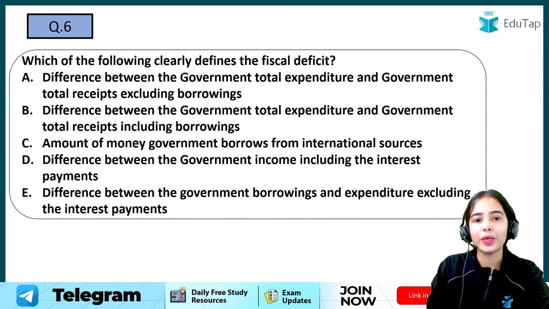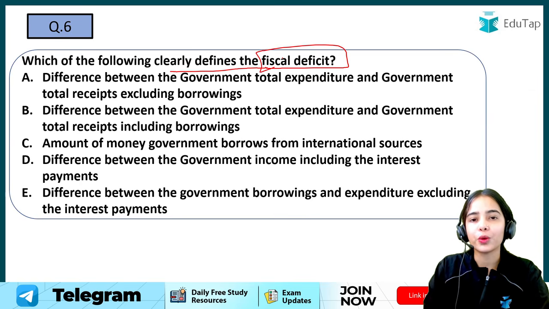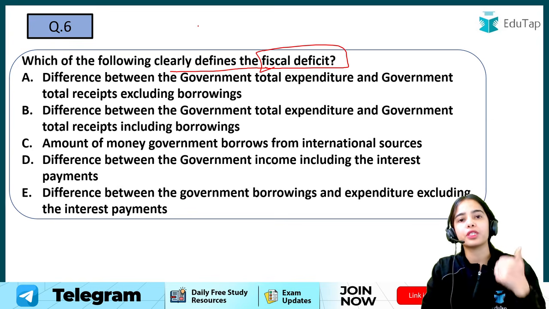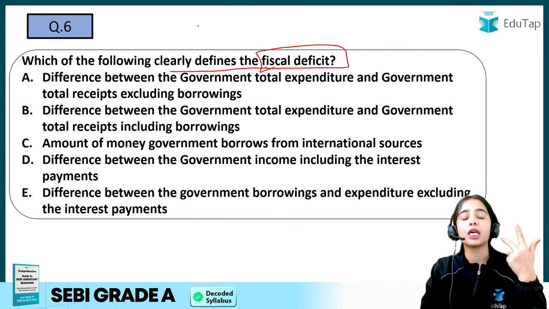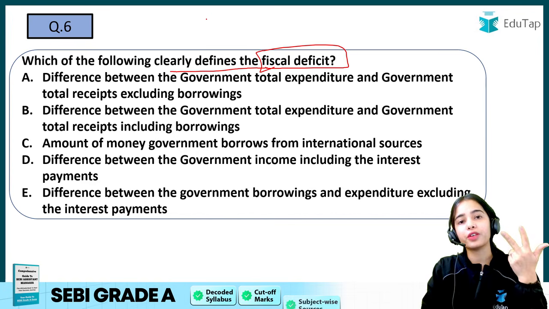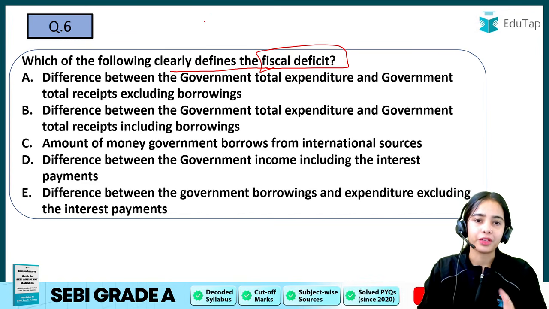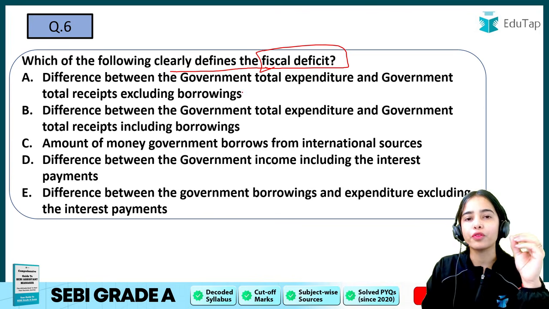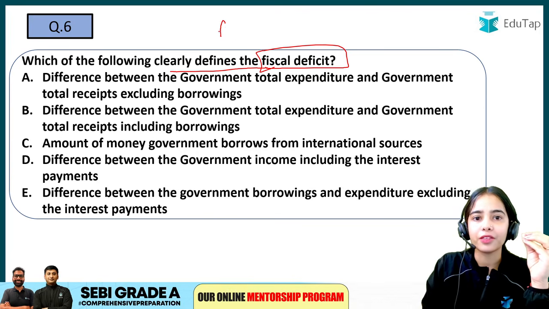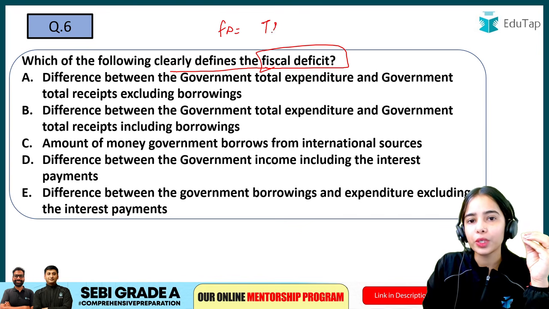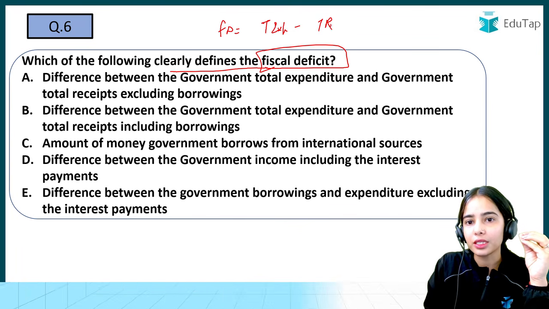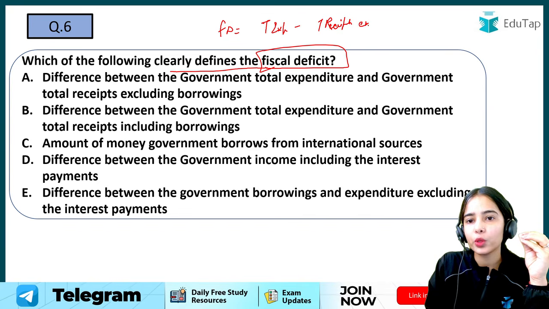Now, which of the following clearly defines the fiscal deficit? I hope you remember the formulas of the deficits: the revenue deficit, the fiscal deficit, the effective revenue deficit, and the primary deficit. These are the important deficits for which the formula should be clear. The fiscal deficit formula is total expenditure minus total receipts excluding borrowings.